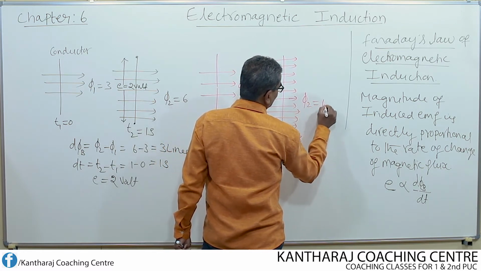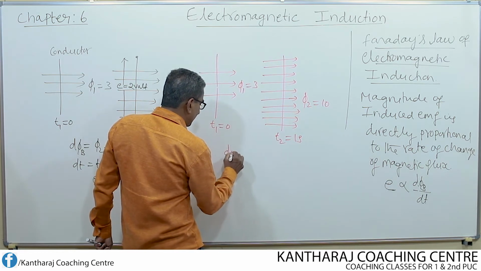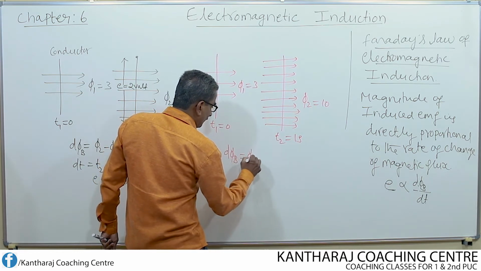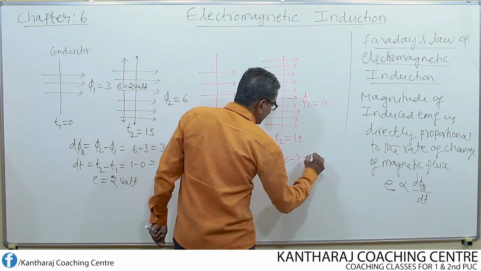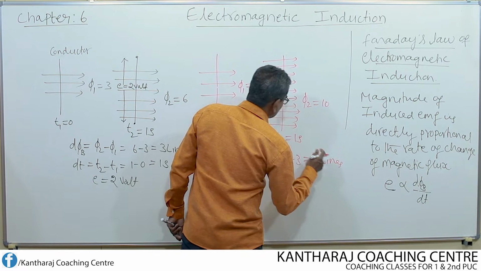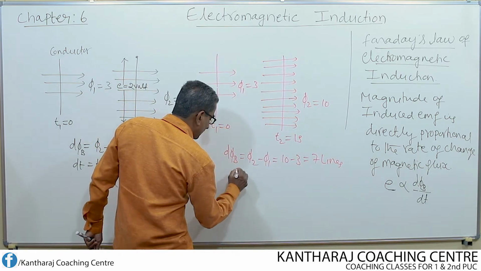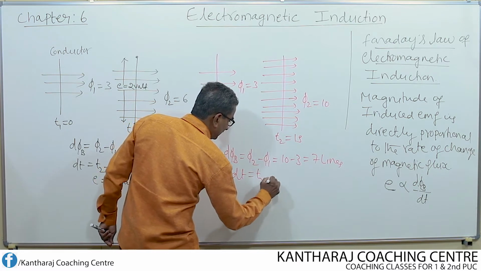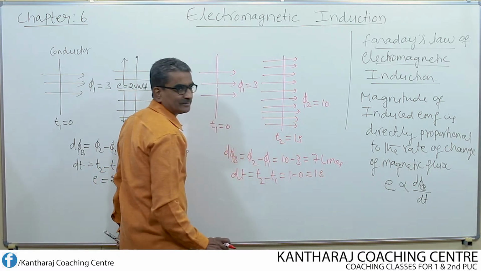Phi 2 equal to 10. That means the change in flux is d phi b equal to phi 2 minus phi 1, which is 10 minus 3 equal to 7 lines. So 7 magnetic lines of force linking with the conductor are changing in a time dt, t2 minus t1, 1 minus 0 equal to 1 second.